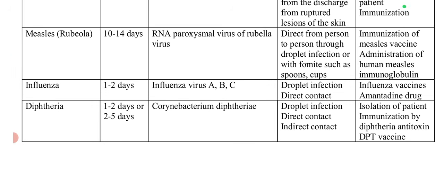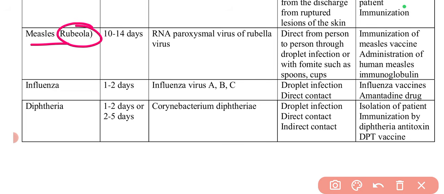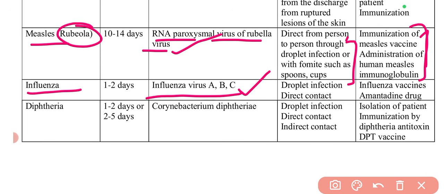Now we can move to the next, measles, that is also known as rubeola virus. So it is caused by the RNA paramyxovirus. Direct personal contact or droplet infection, this is quite simple. And the measles vaccine will be given, so there is no specific name, nothing to worry. Influenza is the influenza virus A, B, C, so this is quite simple. Here you can remember the drug, the amantadine drug, so this is important.